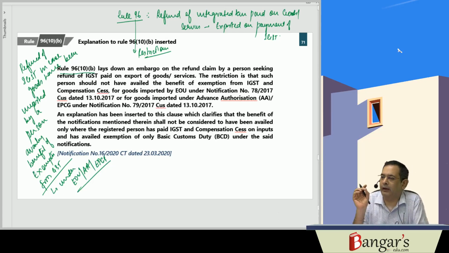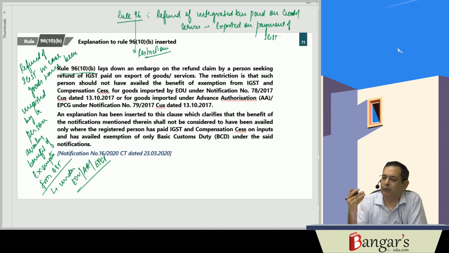Now they have clarified that if you have paid GST in cash at the time of import, that is, IGST and GST compensation cess has been paid on the goods which have been imported, then in that particular circumstance, this restriction will not be applicable. Only if we have claimed the benefit of exemption from IGST and GST compensation cess at the time of import, then only this restriction will be applicable.